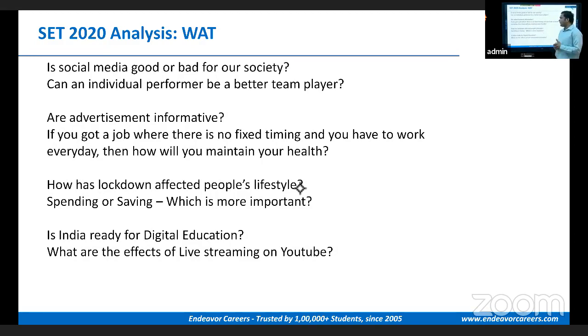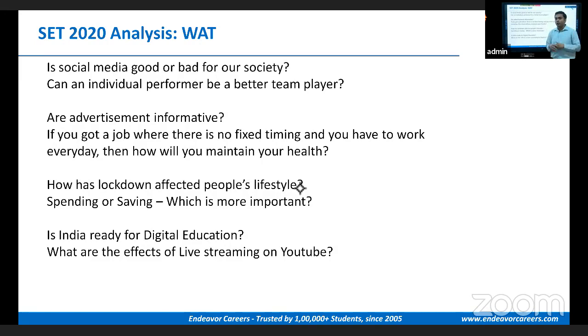But here this topic was very open, and because it was open, you could have taken various other examples and elaborated on the second topic. So these were the WET topics on 4 days, and all the topics were nicely chosen. There was hardly any overlap in any of the topics, which adds to the advantage of the student.